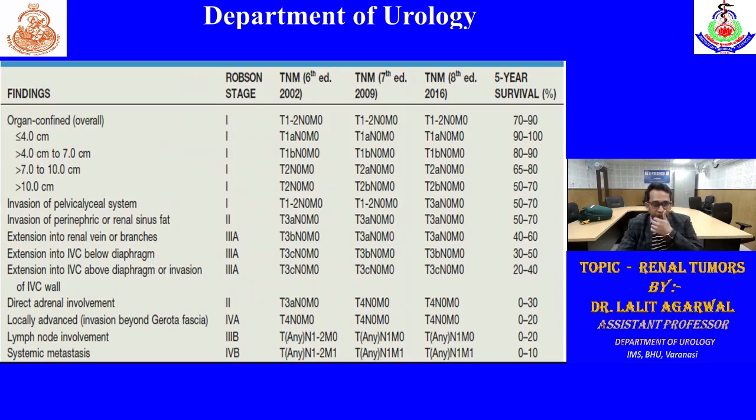What is the survival? If it is T1 or T2, the 5-year survival is 70 to 90% for T1 and 50 to 70% for T2. But if there is T3, then survival gradually decreases: 50 to 70% in T3A, 40 to 60% if IVC or renal vein involvement, 30 to 50% in T3B and 20 to 40% in T3C. The poorest 5-year survival is if there is involvement of the adrenal or lymph nodes or distant metastasis.